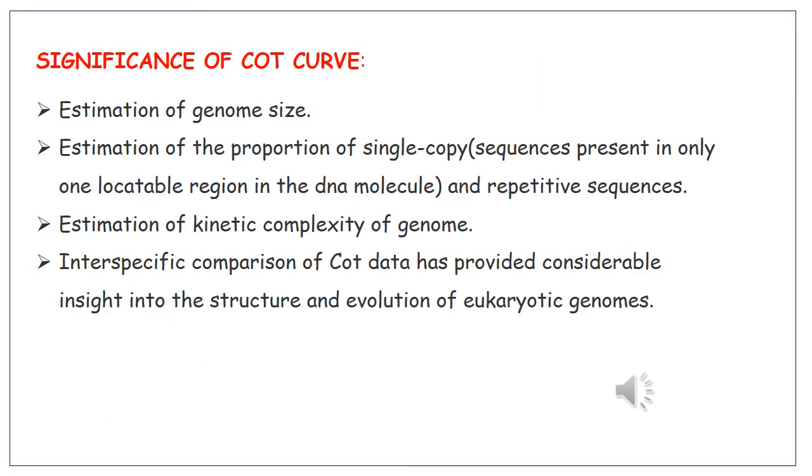The significance of the COT curve is to estimate the genome size, the proportion of single copy and repetitive sequences, and the kinetic complexity of the genome. The interspecific comparison of COT data has provided considerable insight into the structure and evolution of the eukaryotic genome.